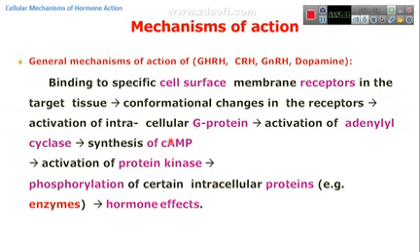After the cyclic AMP, which is the second messenger for these four hormones, phosphorylation can happen as an intracellular response, and these proteins that will be activated by phosphorylation could be enzymes.